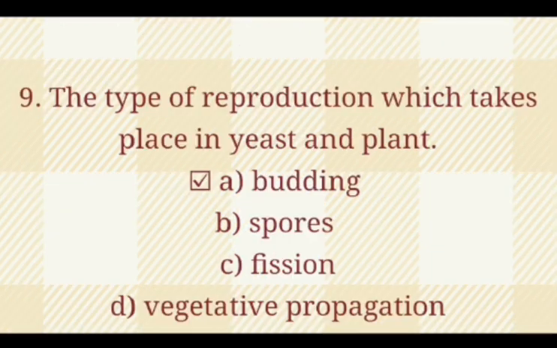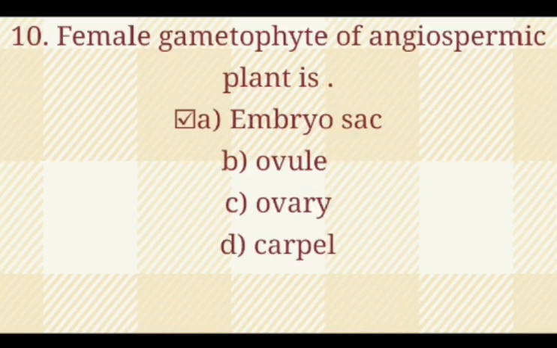MCQs 9. The type of reproduction which takes place in the yeast and plant: option A, budding; option B, spores; option C, fission; option D, vegetative propagation. So the correct option is budding. MCQs 10. Female gametophyte of angiospermic plant is: option A, embryosac; option B, ovule; option C, ovary; option D, carpel. So the correct option is embryosac.